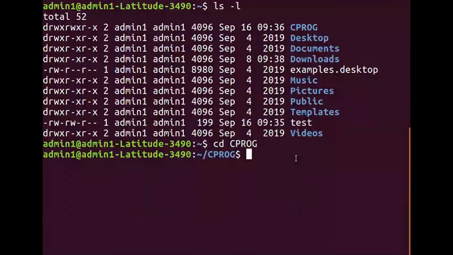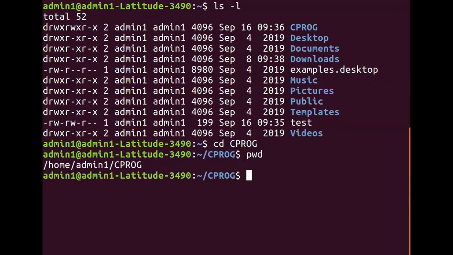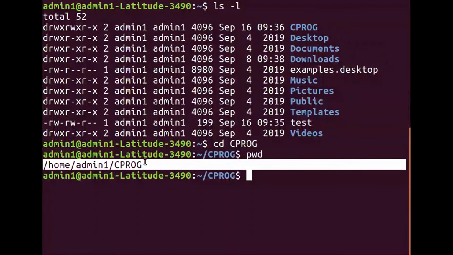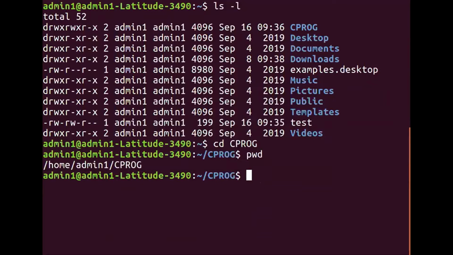But still I have a doubt about what my current working directory is. So you can say pwd. Now you look at it. In the earlier output, pwd was showing /home/admin1. But now it is showing /home/admin1/cprog. Okay. So that means cprog is the current working directory. Got the point? cprog is the current working directory, right?